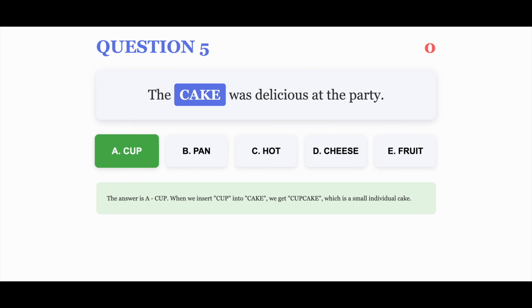The correct answer is A. The answer is A. Cup. When we insert cup into cake, we get cupcake, which is a small individual cake.